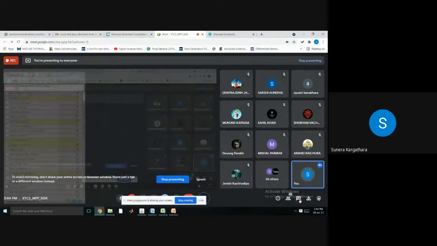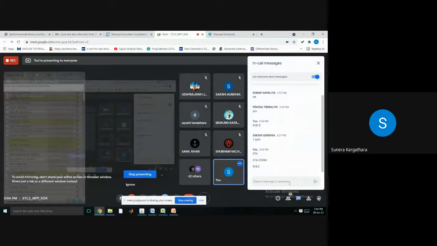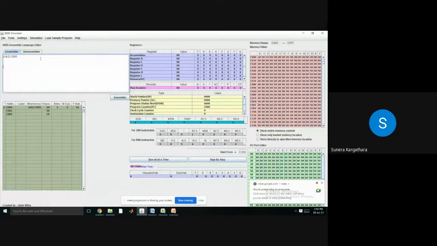Suppose I write XCHG, exchange, then 1 byte, that is correct. It will only occupy 1 byte of memory because after exchange, there is no 8-bit or 16-bit data that needs to be specified in memory, right?